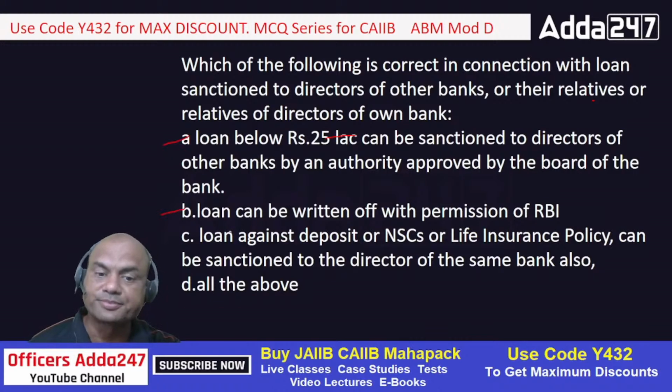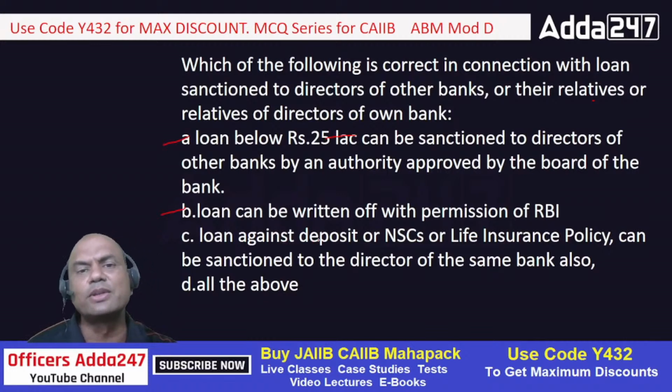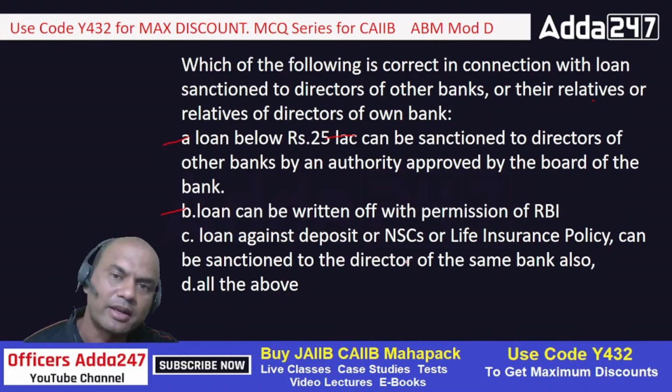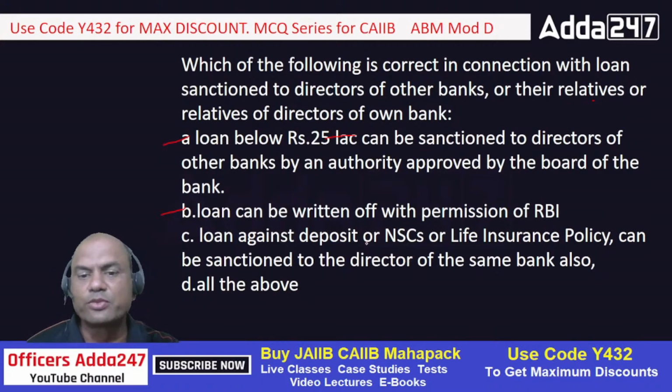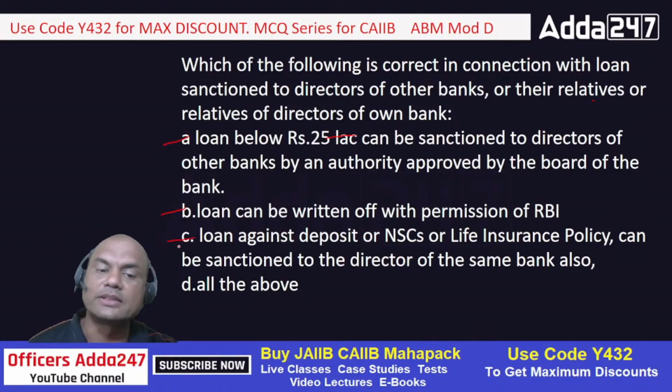What about C? Loan against deposits or NSC or life insurance policy can be sanctioned to the directors of the same bank also. Loans against deposits, NSC, LIC, what are these loans? These are fully secured loans, so I can sanction them to any Tom, Dick and Harry, because after all it's a fully secured loan, right? So that's why C is also correct. So what is the correct answer? Simple, D, all of the above, right?